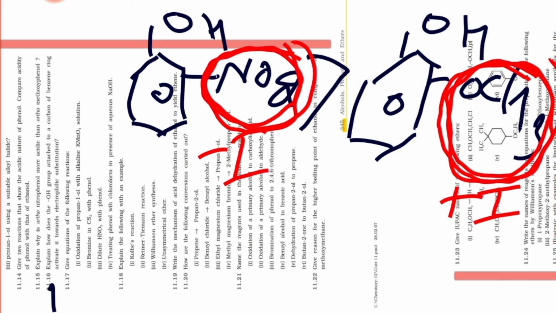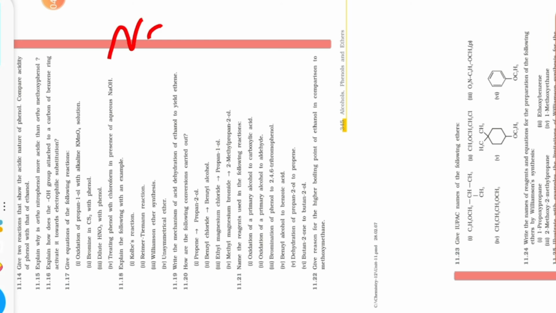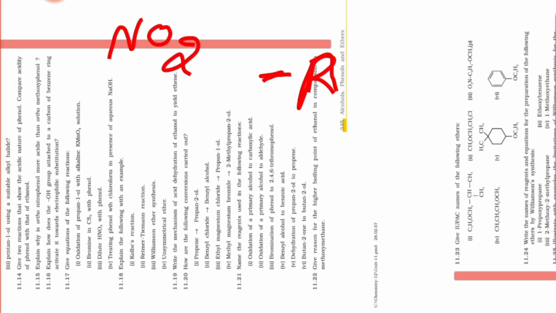Okay, now you see its proper explanation. Usually what they are saying is that in NO2 there is a -R and also a -I effect, both effects are there. Means when we are making this one, see all of you, just wait.